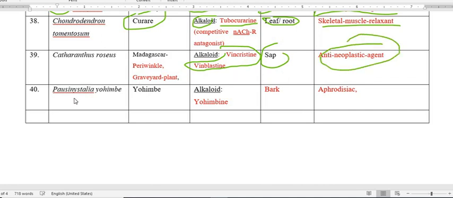And next and the last plant is Pausinystalia yohimbe. The common name is yohimbe, and it possesses the active constituent yohimbine, an alkaloid. The bark of this plant possesses this constituent mainly and is used to increase sex libido, which we call aphrodisiac. So this is all about the 34th class.